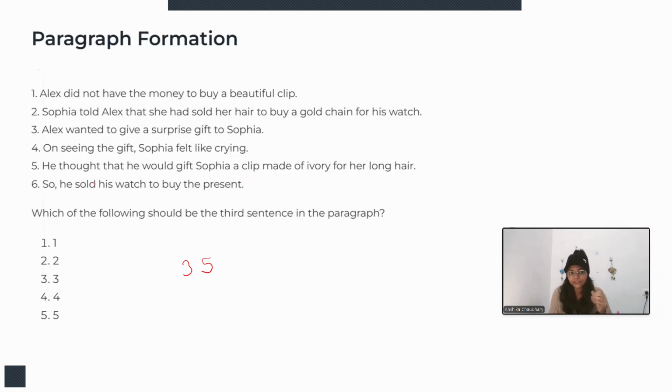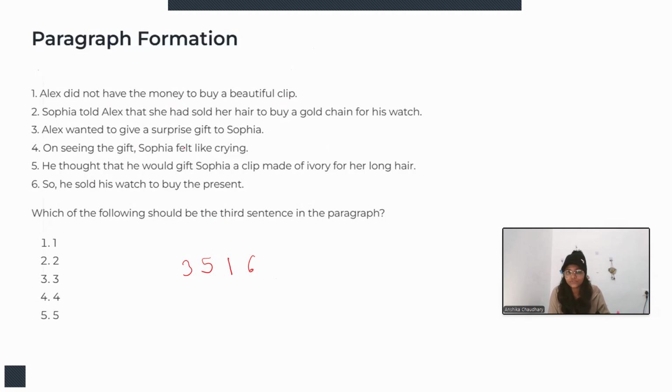Then Alex found out that he doesn't have too much money, right? So Alex did not have the money to buy a beautiful clip. So next, something he will do for buying that clip, right? So what he did is he sold his watch to buy the present. Then he came back and he gave the gift to Sophia.